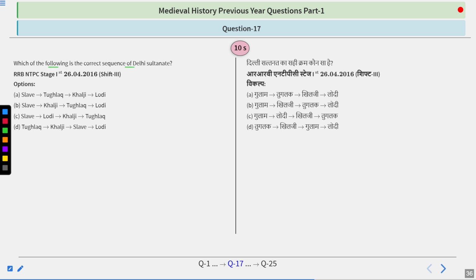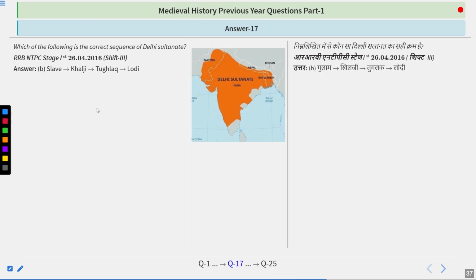Which of the following is the correct sequence of the Delhi Sultanate? Very simple. Try to find out the answer, guys. And your answer is Slave, Khilji, Tughlaq, Lodi.